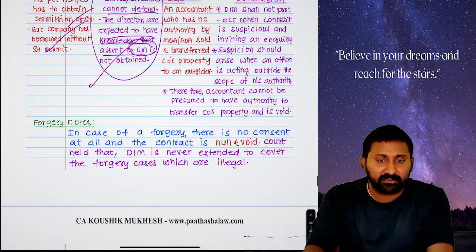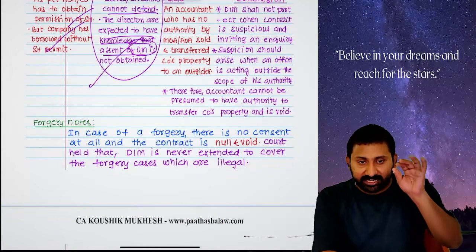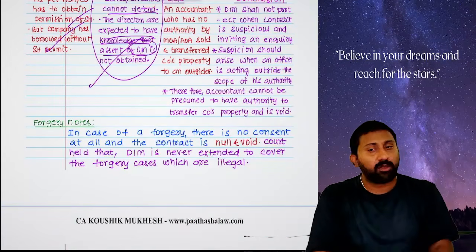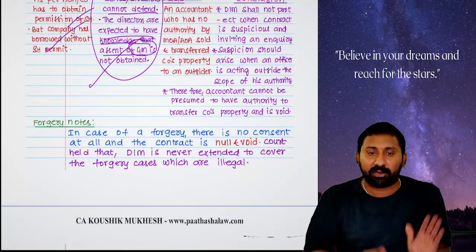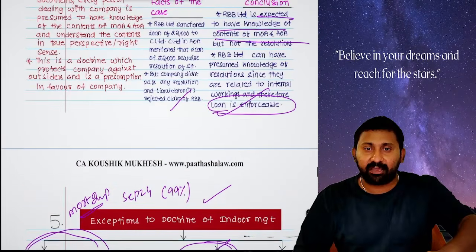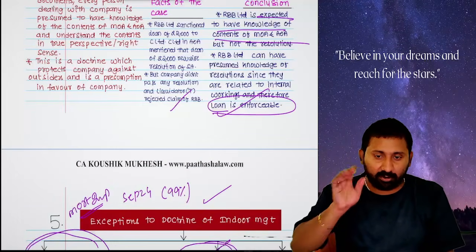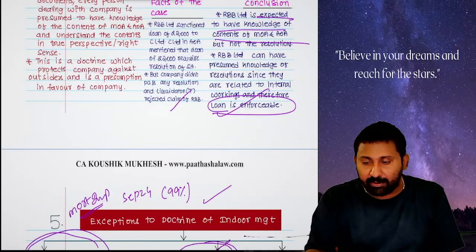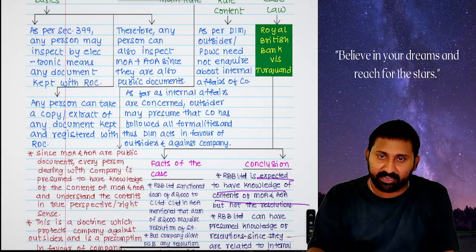Forgery case. What case? Forgery. Whenever forgery is there, no one will protect. Indoor management also will not protect. It becomes null and void. These are all the various doctrines in this particular chapter called Memorandum and Articles. These are all the important concepts from the exam's point of view.